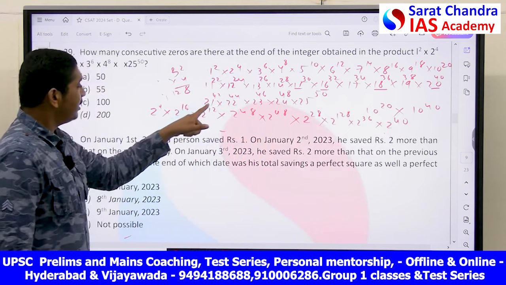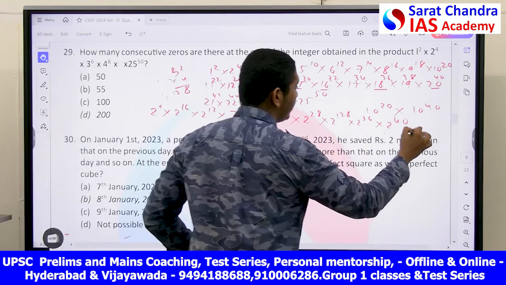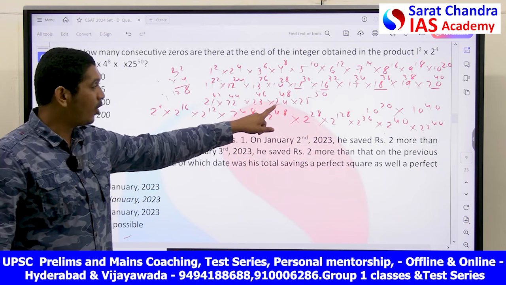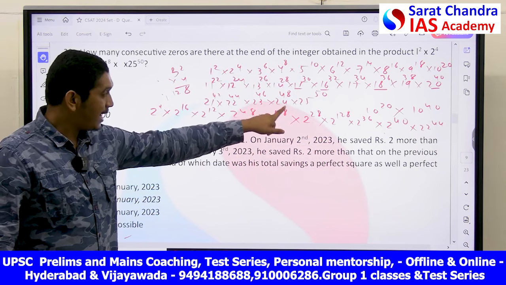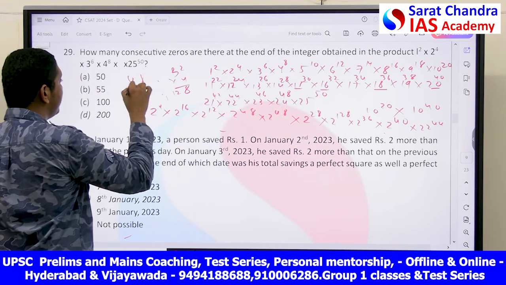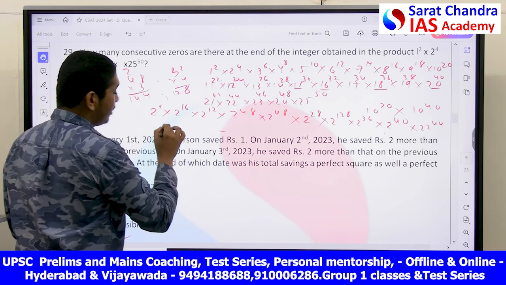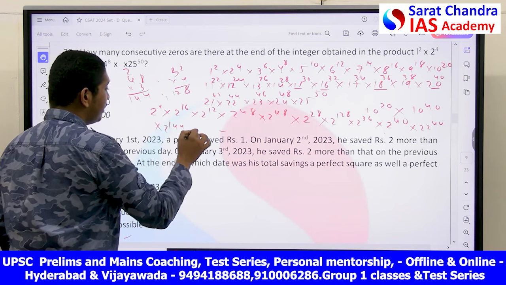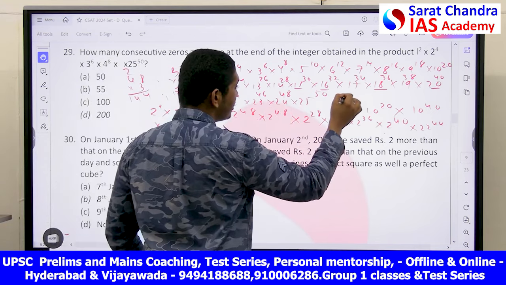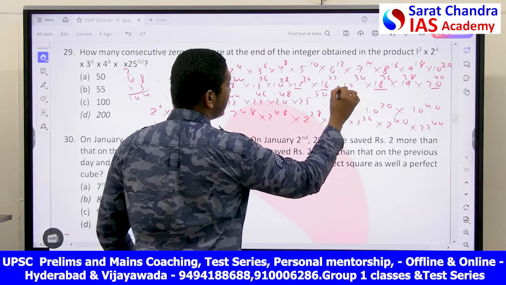I separated. In 21 I will not get 2. 22 I have 2. 22 power 44 into 22 power 44. In 24 I have 2. That is how much 2? 48 into 3. So 8 is nothing but 2 cube. 48 into 3, 144 into 2 power 144. So this is 5 square. That is 5 power how much? 100. Okay, 2 power 50, 25 power 50 I am writing as 5 power 100.